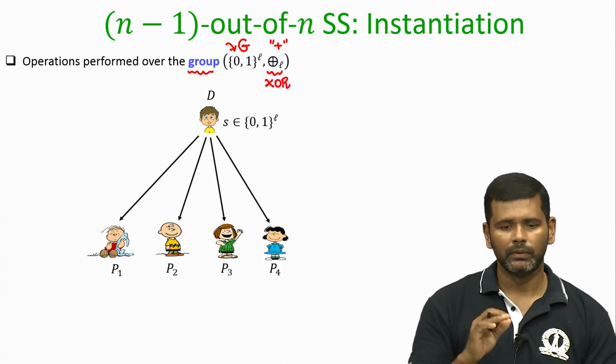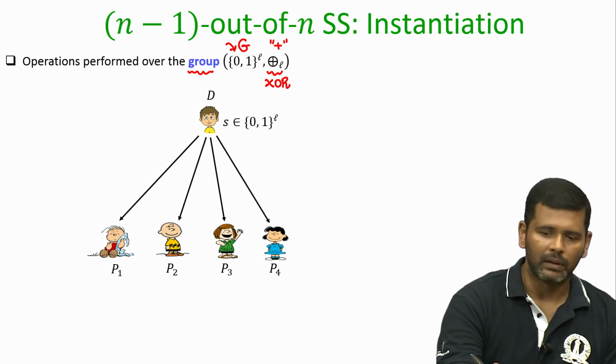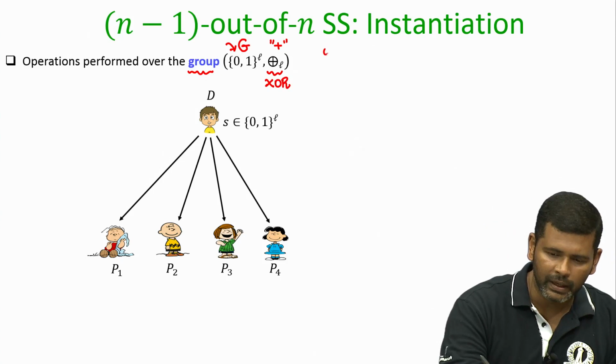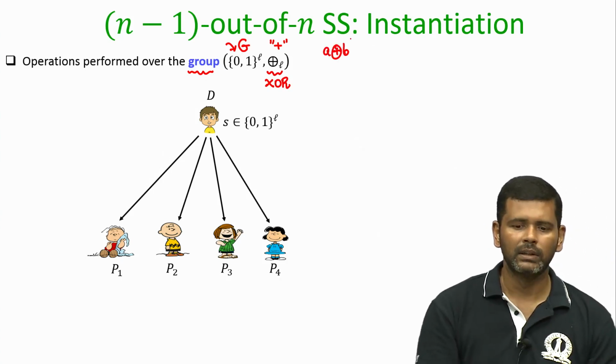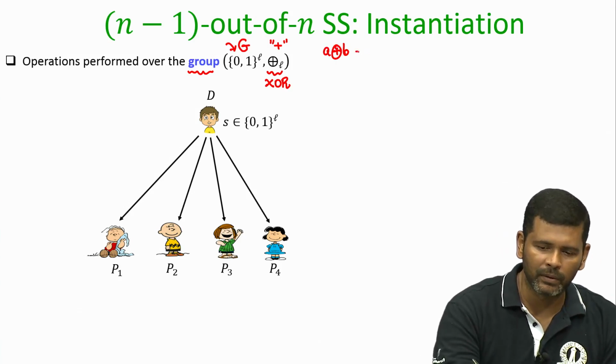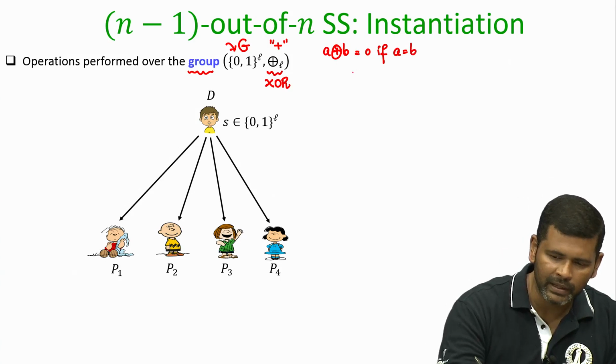I am sure all of you know what the XOR operation is. If you have 2 bits A and B, and you perform their XOR, then the result will be 0 if A equals B, otherwise it will be 1.